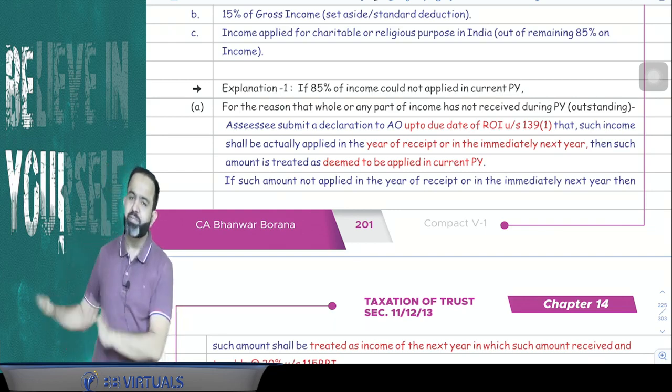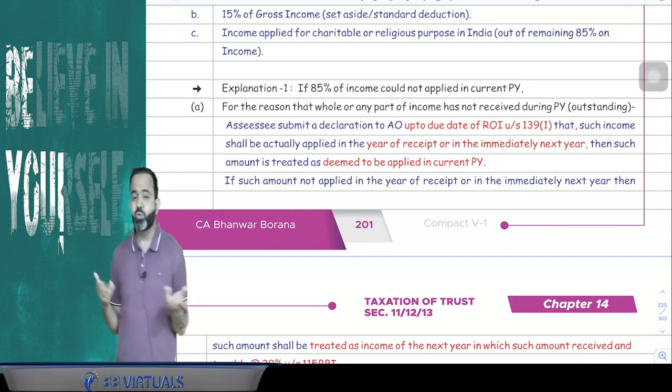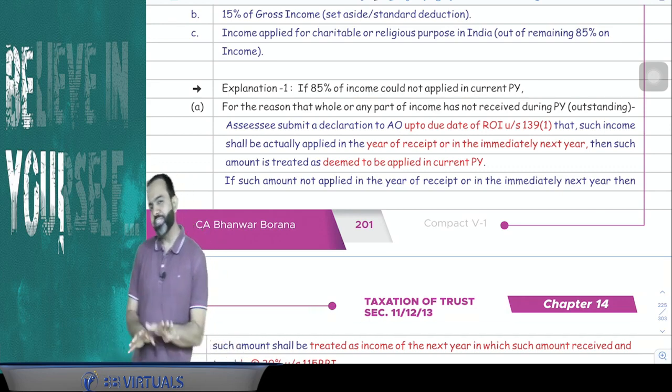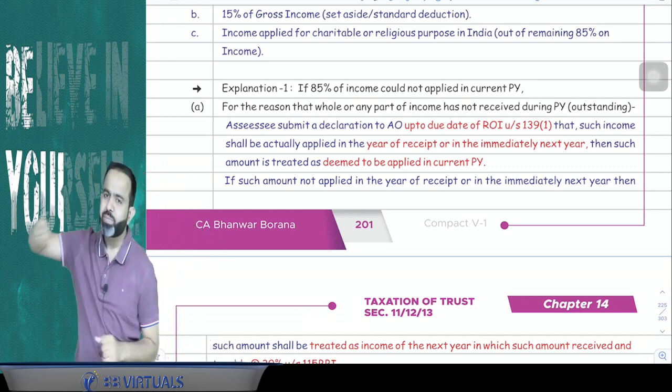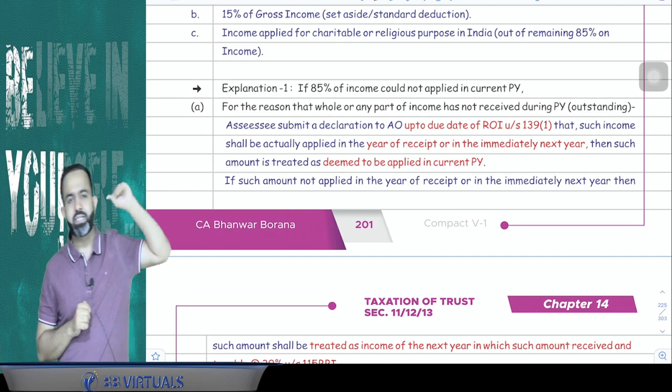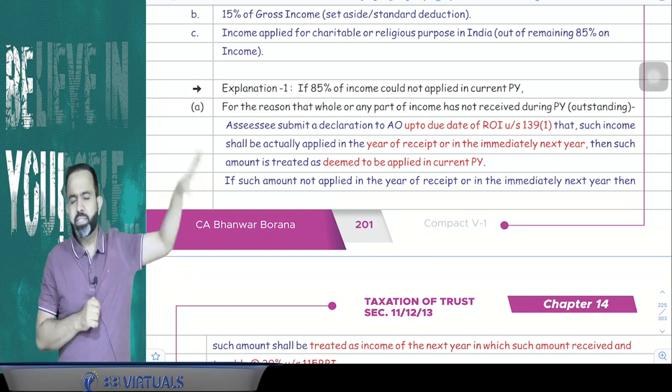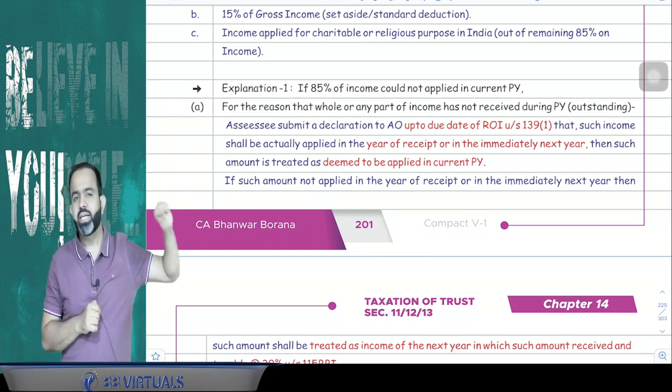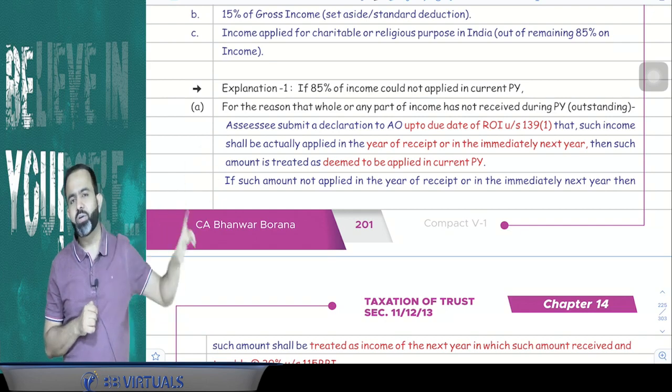In current year it will be treated as deemed to be applied, and there is no need to pay the tax. So suppose for an example that gross receipt is 20 lakh, 15% is a standard deduction, 85% is remaining. 85%, it's 17 lakh. Out of that, suppose 10 lakh is actual application in current year. Now remaining is 7 lakh.